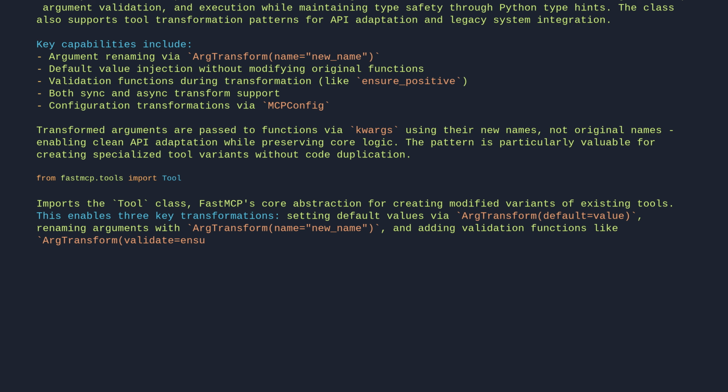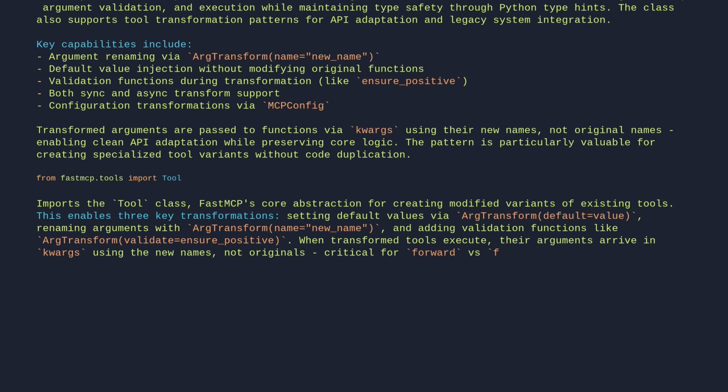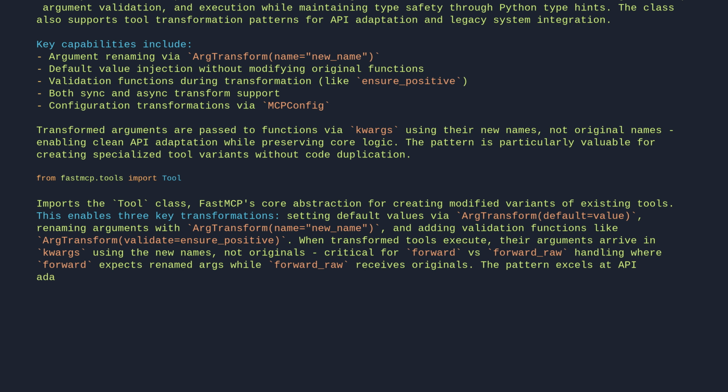When transform tools execute, their arguments arrive in kwargs using the new names, not originals, critical for forward versus forward_raw handling, where forward expects renamed args while forward_raw receives originals. The pattern excels at API adaptation, legacy system integration, and can include async transform logic.